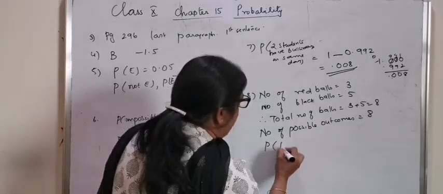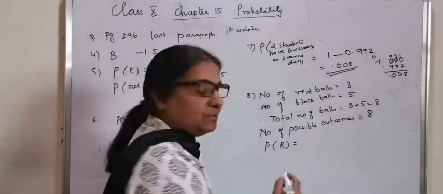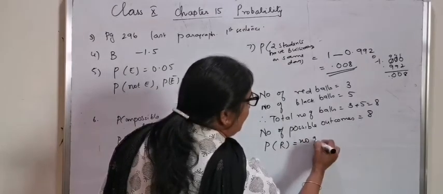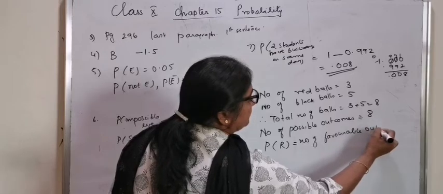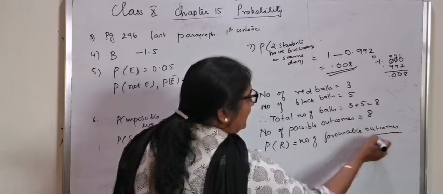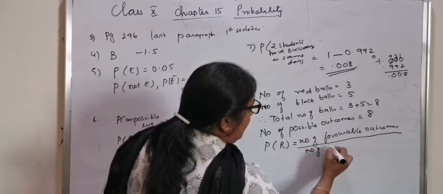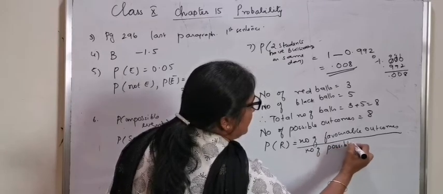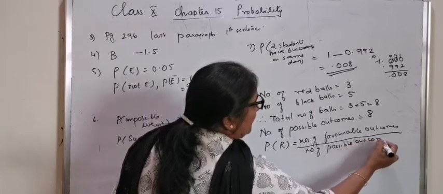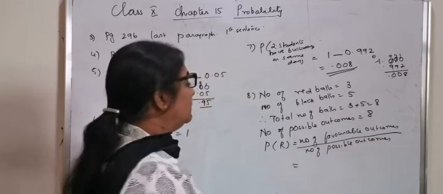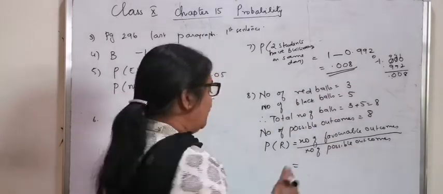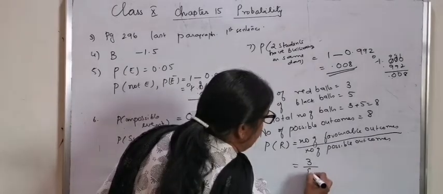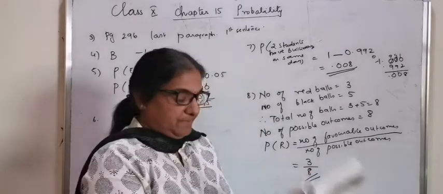What is the probability that the ball drawn is red? So, the probability of a red ball is equal to number of favorable outcomes divided by number of possible outcomes, which is equal to, there are 3 red balls, so 3 by 8.